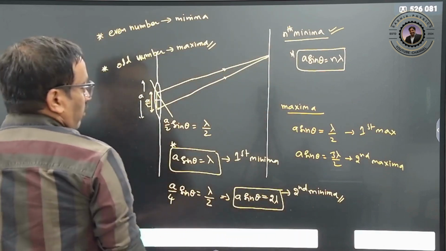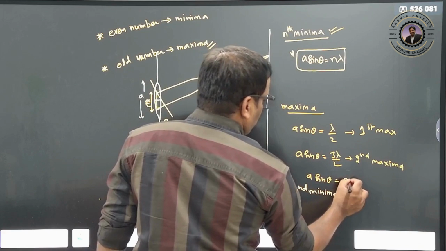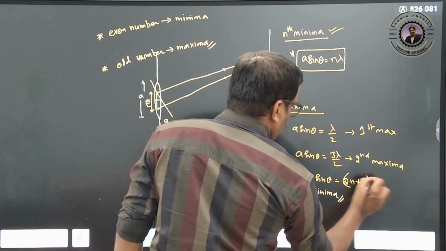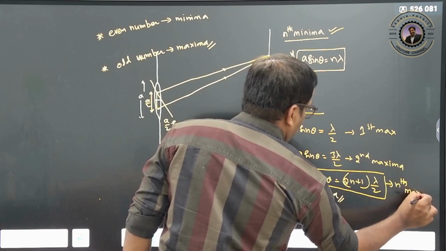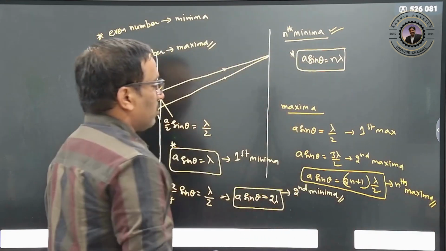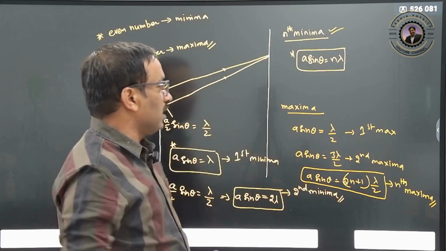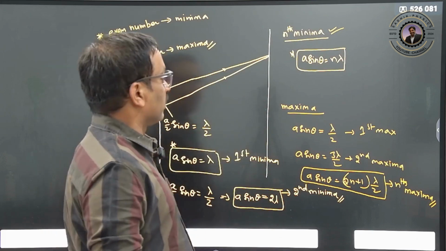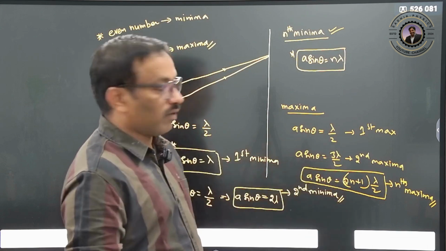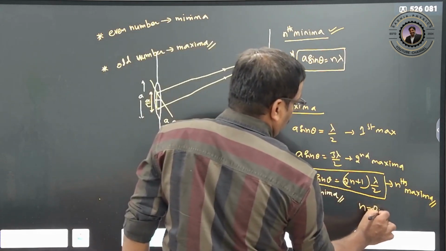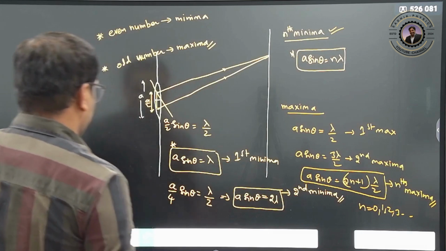Clear? So what you can write now is a sin theta is equal to 2n plus 1 into lambda by 2. This is the condition for nth maxima, where n starts from 0, 1, 2, 3. Here n value is equal to 0, so it is nothing but the central maxima. Clear? This is your odd number: 1, 3, and so n starts from 0, 1, 2, 3, and so on. Clear? So these are the conditions.